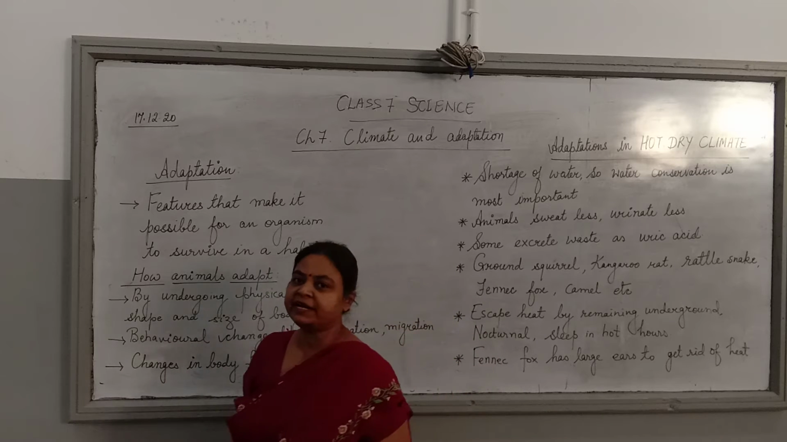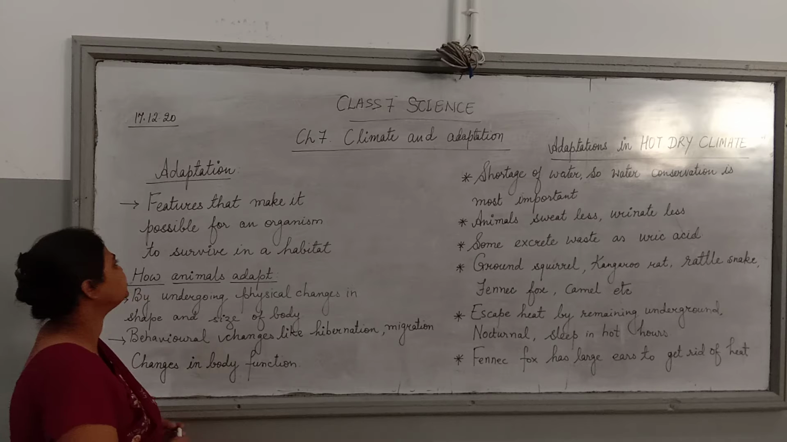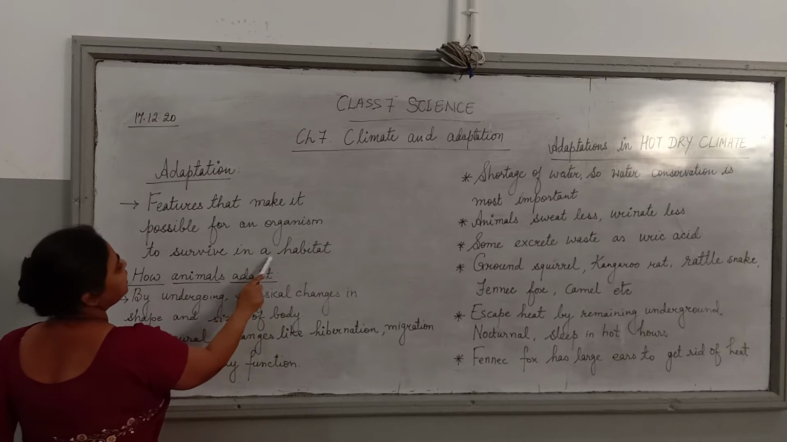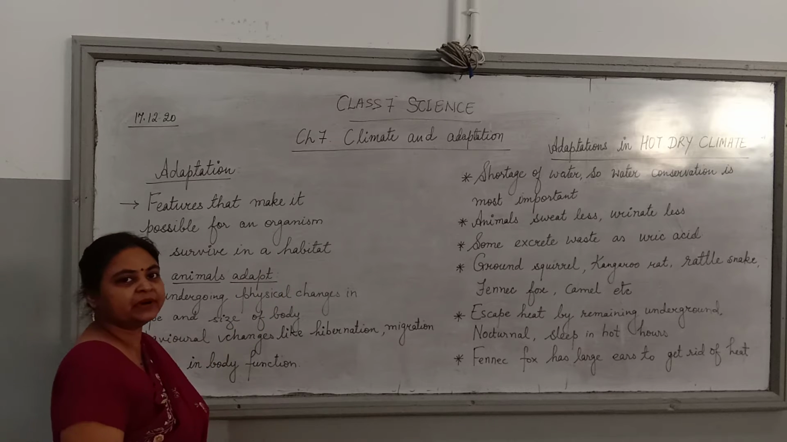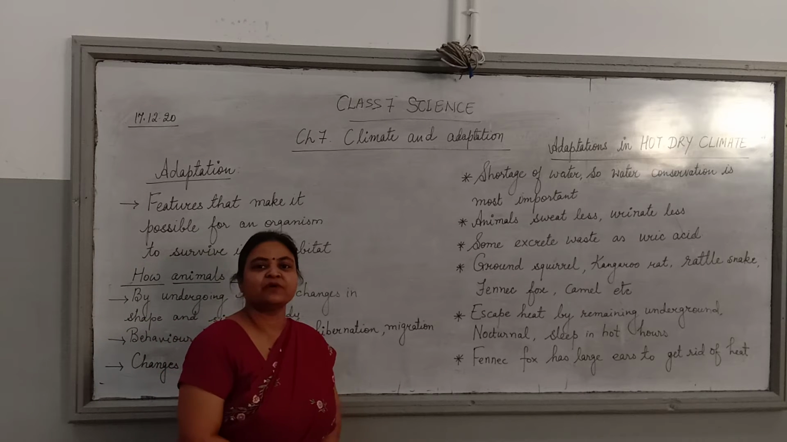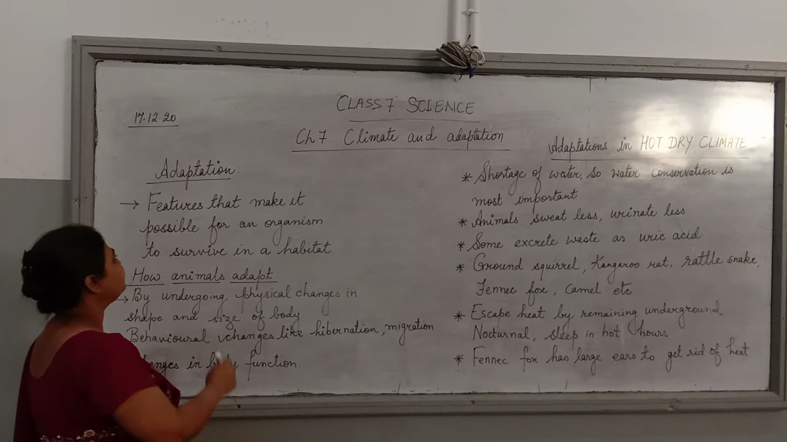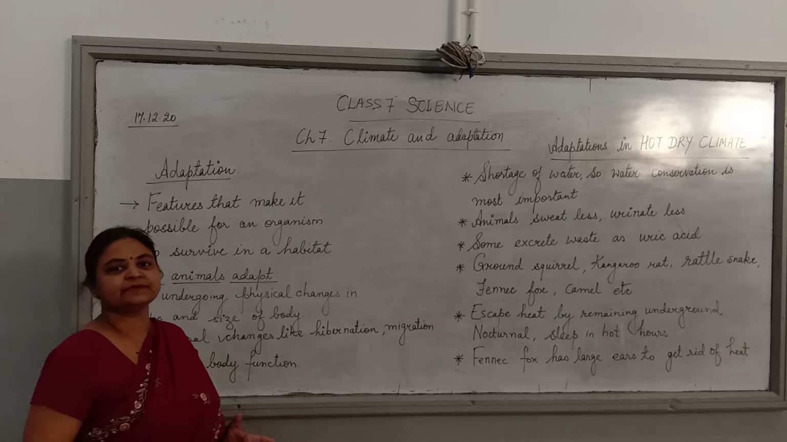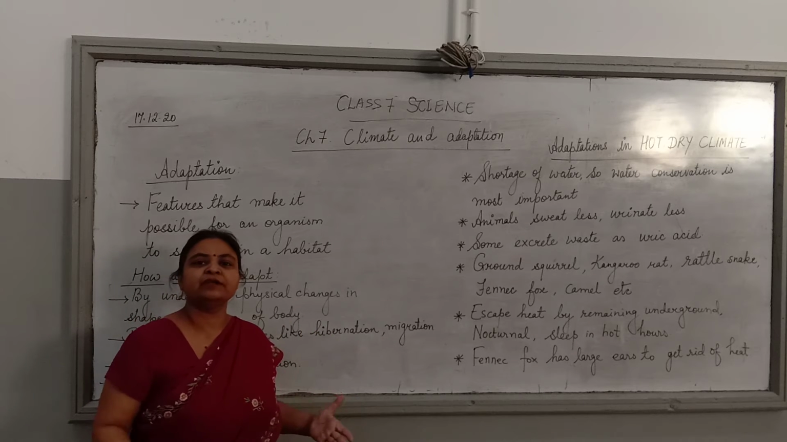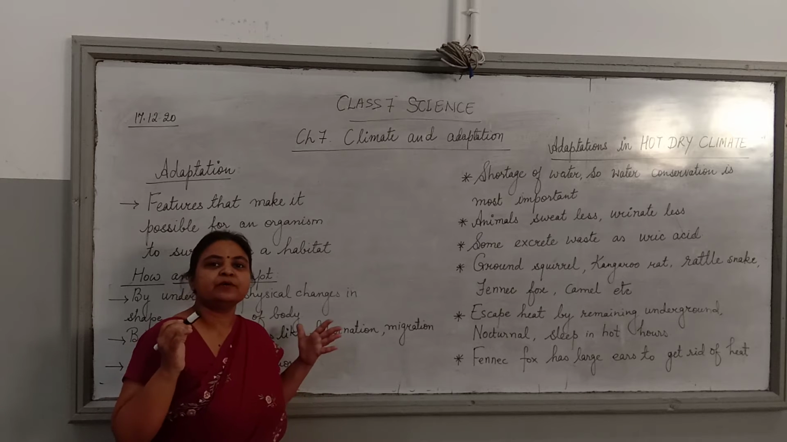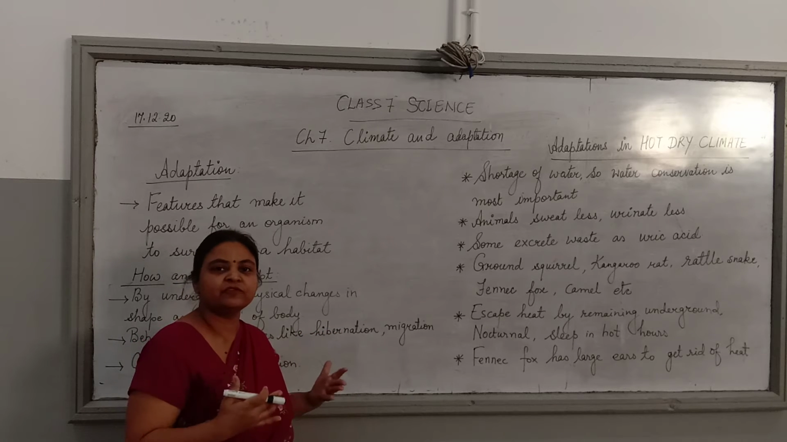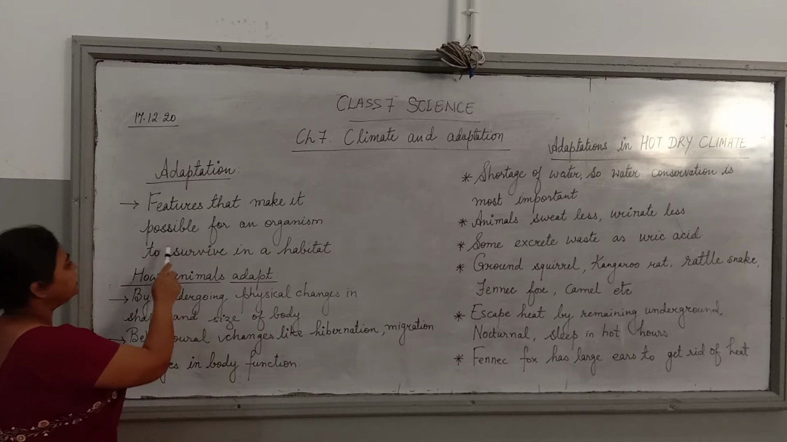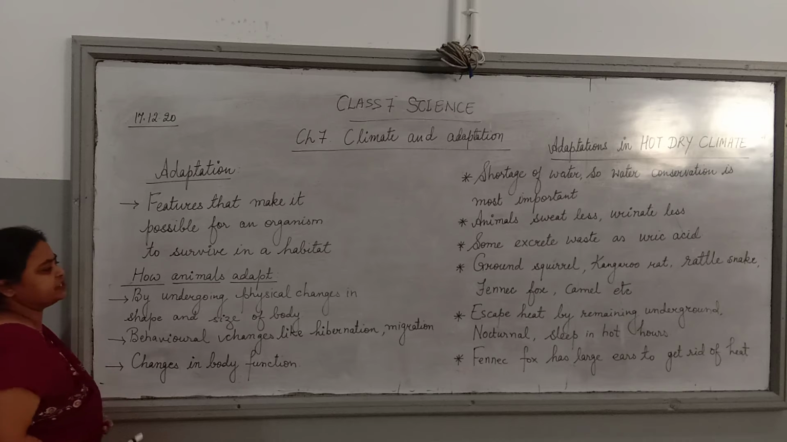Okay, let us define adaptation. Adaptations are special features that make it possible for an organism to survive in a habitat. Habitat, I hope you remember, is the place where an organism is found in nature. So features or characteristics that make it possible for an organism, maybe plant or animal, to survive, to live properly, get all its food, shelter and live successfully in a particular habitat, these features are called adaptations.